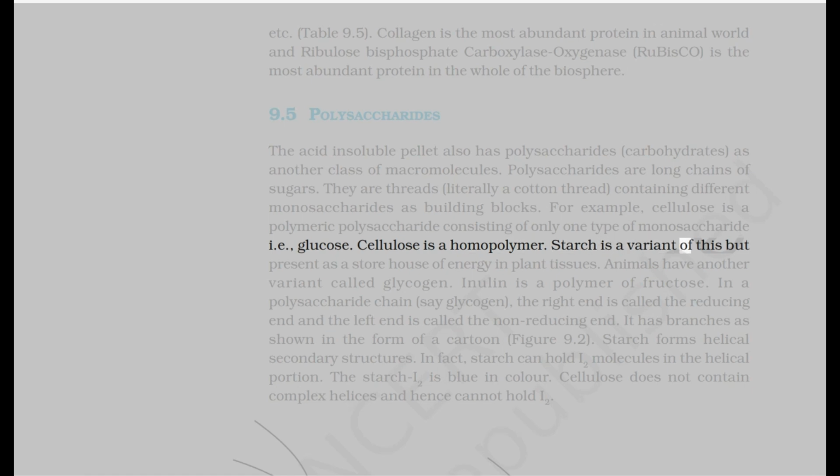Starch is a variant of this but present as a storehouse of energy in plant tissues. Animals have another variant called glycogen. Inulin is a polymer of fructose. In a polysaccharide chain, say glycogen, the right end is called the reducing end and the left end is called the non-reducing end. It has branches as shown in the form of a cartoon, Figure 9.2.